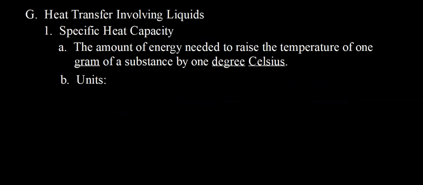So let's look at some examples of heat transfer involving liquids. First, vocabulary terms: specific heat capacity, or sometimes just called specific heat. We've talked about this before. We've used this. Here it is again. The amount of energy needed to raise the temperature of 1 gram of a substance by 1 degree Celsius. I guess we could also say the amount of energy released when 1 gram of a substance cools by 1 degree Celsius. So heating is endothermic, cooling is exothermic. So units for specific heat are, of course, joules per gram degree Celsius.